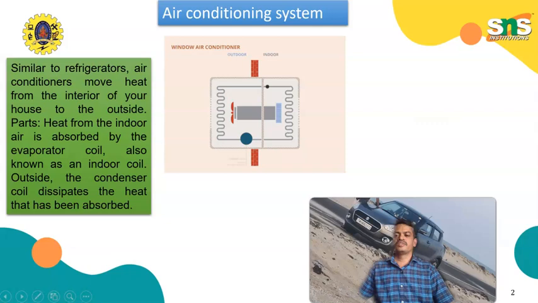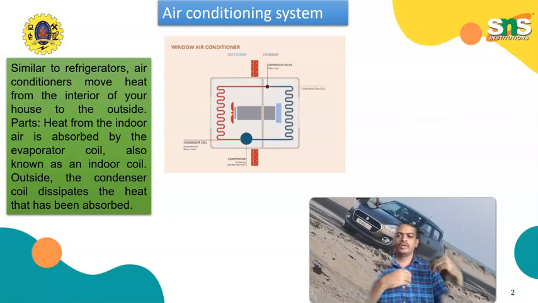The air conditioning system is similar to a refrigerator. Air conditioners move heat from the interior of your house to the outside. Heat from the indoor air is absorbed by the evaporator coil, also known as the indoor coil, and the outside condenser coil dissipates the heat that has been absorbed.